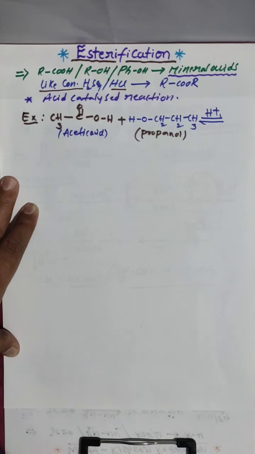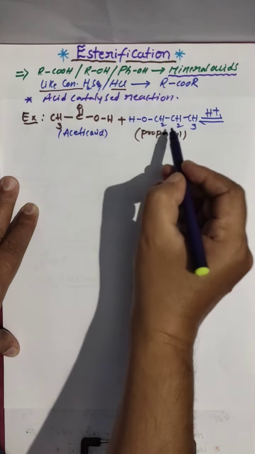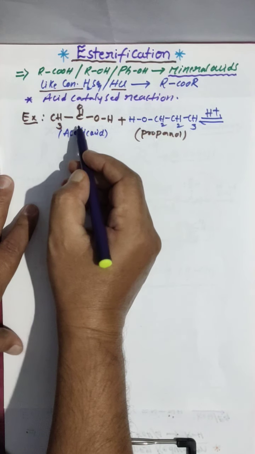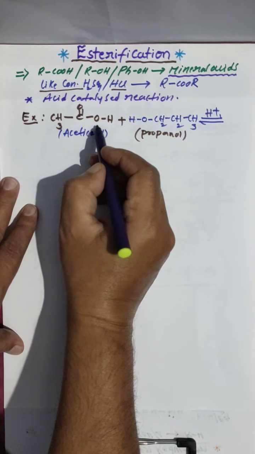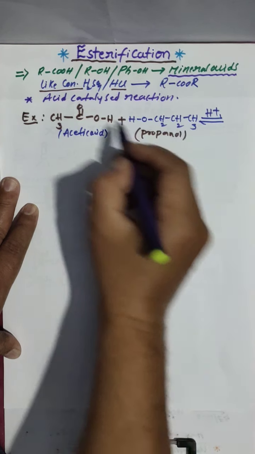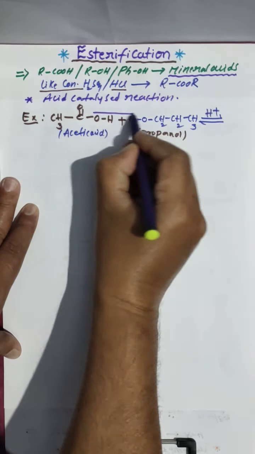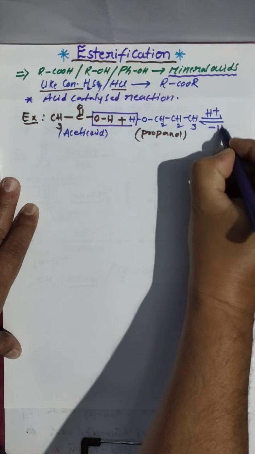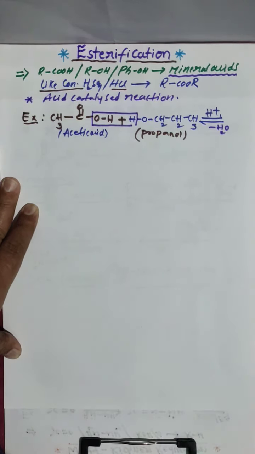This is alcohol, this is acid. Acid can provide OH group, alcohol can provide H plus, and then elimination of water takes place. Means one type of condensation.